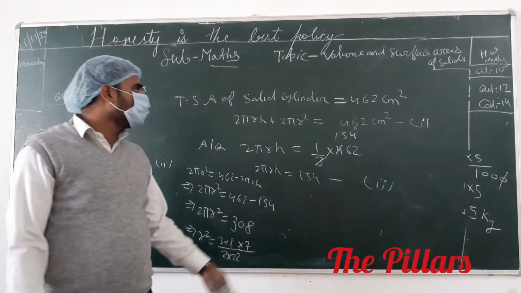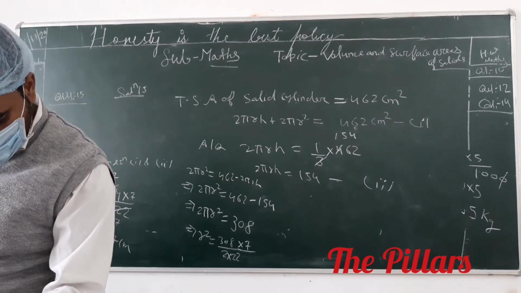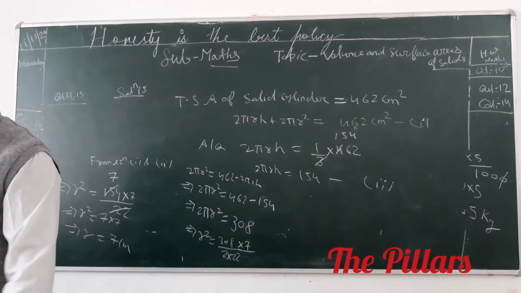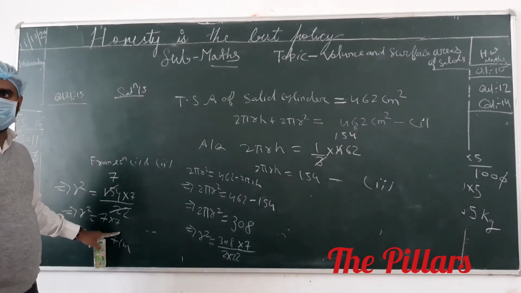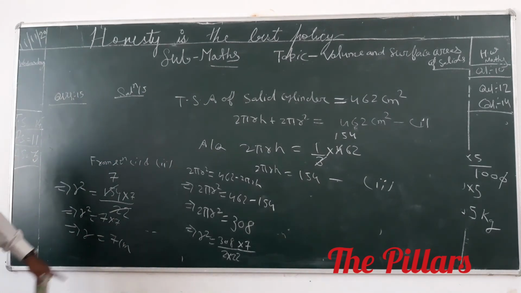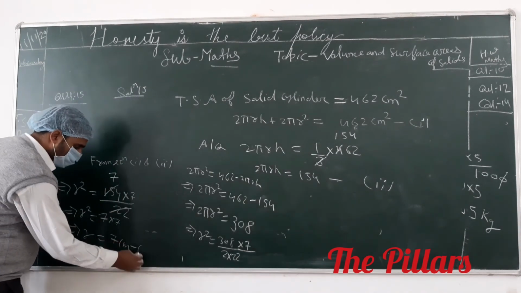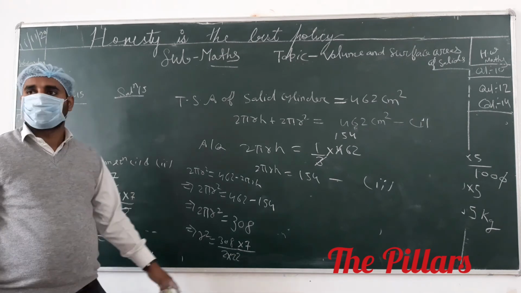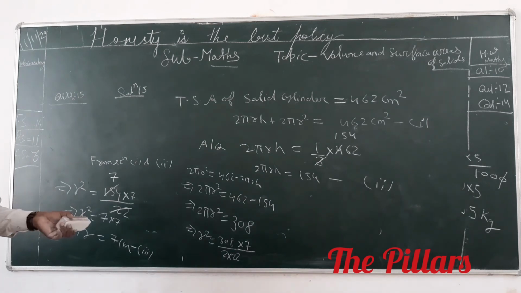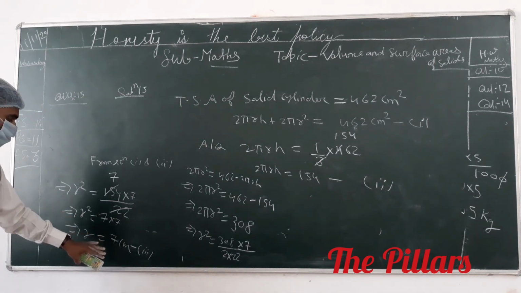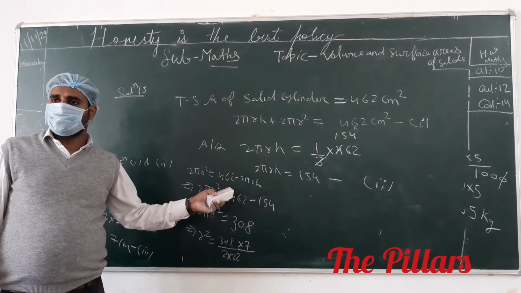If the value of r is 7 centimeter, then the value of h you have to calculate. The question asked is to find the volume of the cylinder. If the value of r is 7, then the value of h is? We will put the value. Anyone have it out? Clear? Now this value of r is put in equation 2.